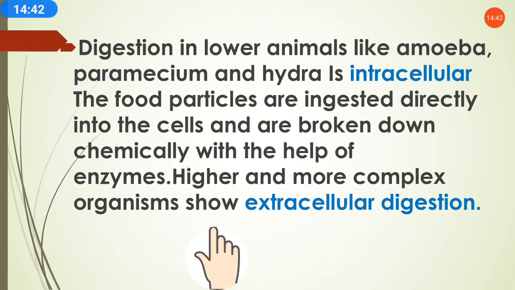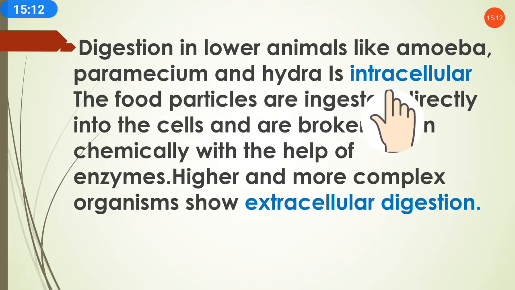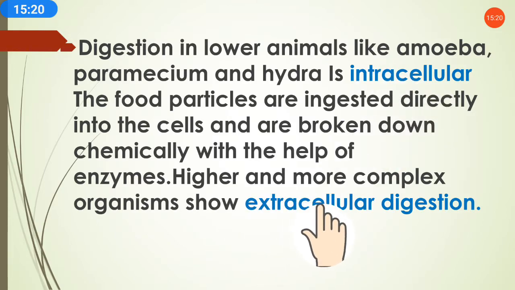Higher and more complex organisms show extracellular digestion. Means higher and more complex means the higher animals and humans. They show which type of digestion? Extracellular digestion. Extracellular digestion means what? This type of animals and humans require a special organ, a special cell, for the digestion process. That's why higher and more complex organisms show extracellular digestion, and lower animals show intracellular digestion. Means in their body, without any special organ, the process of digestion can happen.